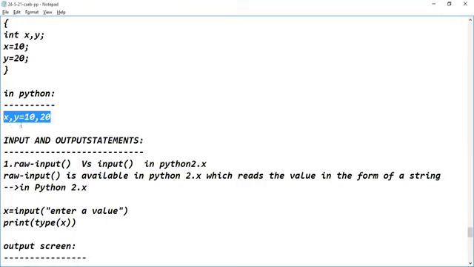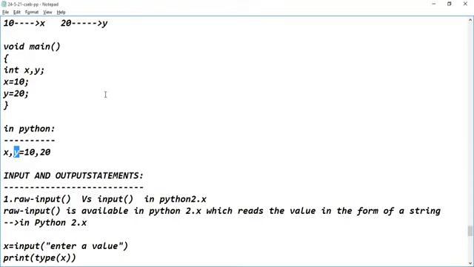Are you understanding the syntax? Yes, sir. So what I have written: X comma Y equal to 10 comma 20. When this kind of assignment statement is executed in Python, the first value available on the RHS will be assigned to the first variable available on the LHS. So 10 will be assigned to the X variable, and 20 will be assigned to the Y variable. Are you understanding the simplicity of Python? How simple it is? Yes, sir.